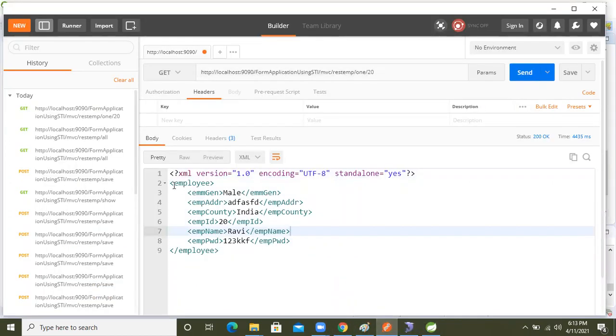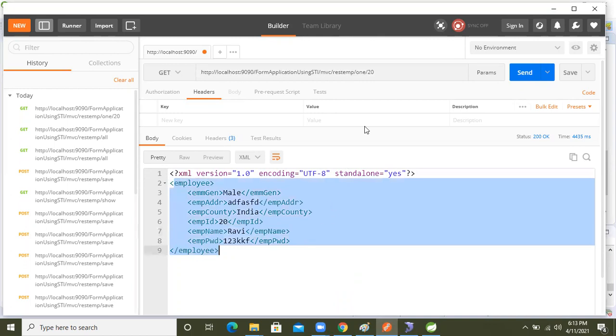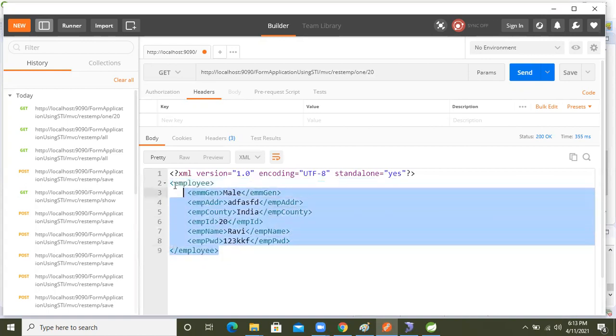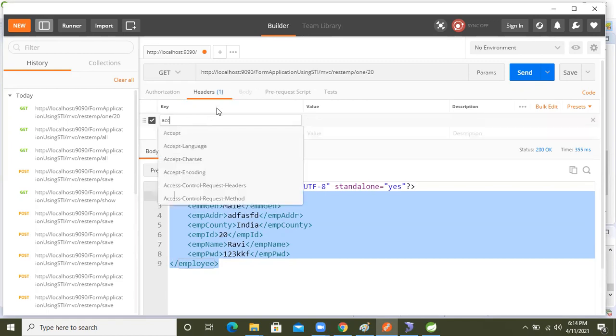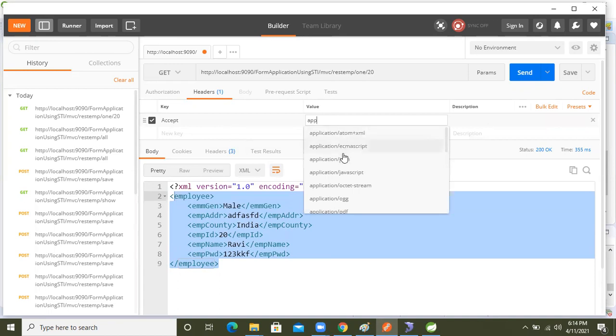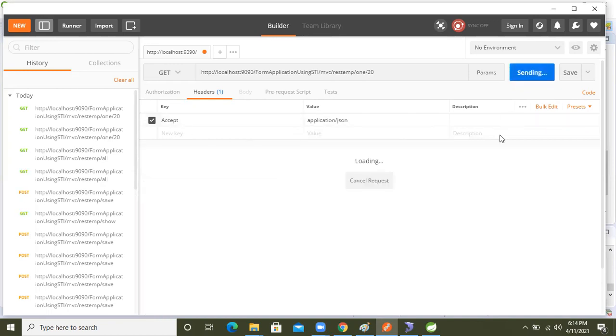But here see, we are getting XML data by default, right? So I'm sending that request. This information, the one employee record, is coming here in XML data. Now I want JSON data. So the Accept type, application slash JSON, we will take. Make the request.